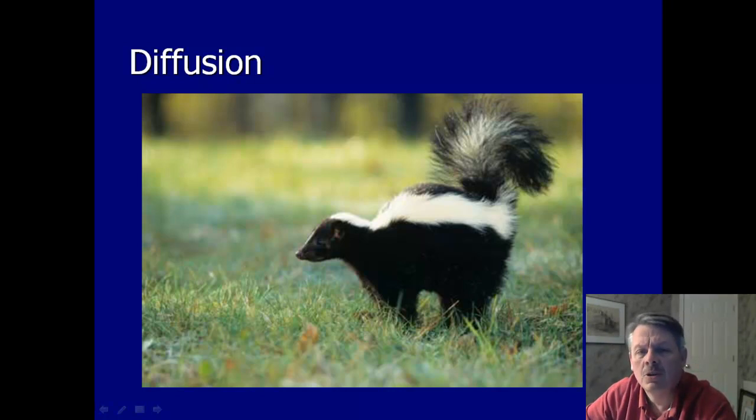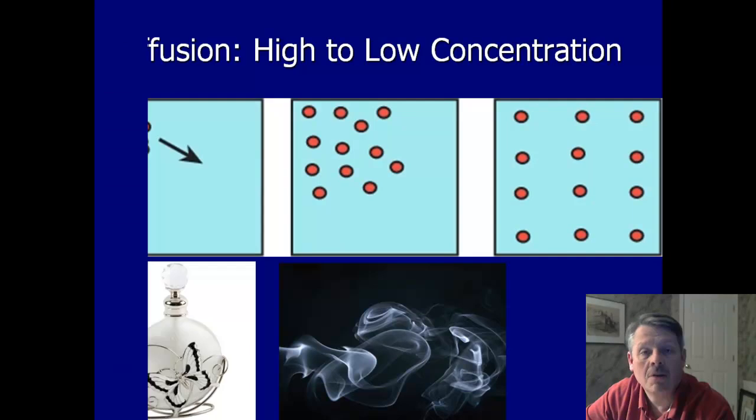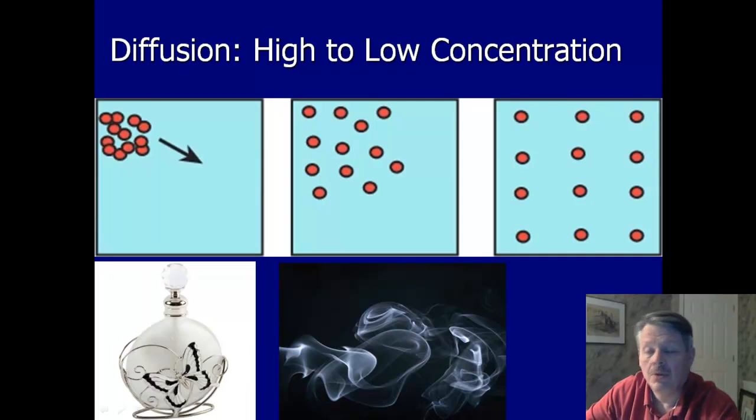Those air molecules aren't sitting still, so even if you're out there at 6 in the morning where it's very, very calm and there's no wind, the air molecules are still moving and bouncing and whacking off of each other all the time. So you have a skunk that has a smell, and that smell is all concentrated in one area.